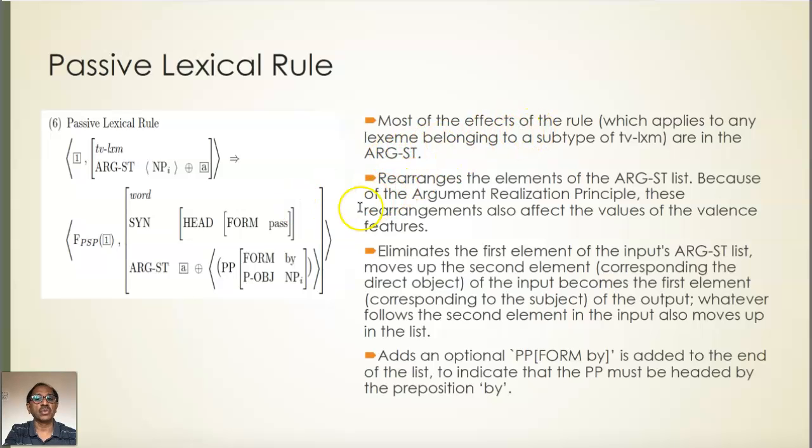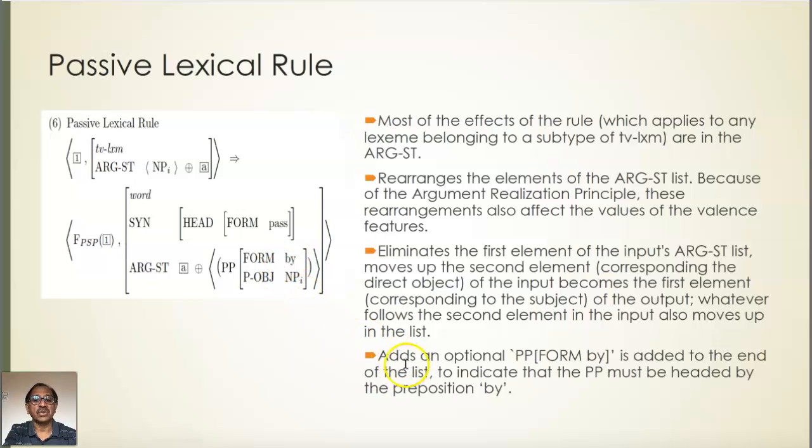Most of the effects of the rule are in the argument structure. What does the rule do? The rule rearranges the elements of the argument structure list, and because we have the argument realization principle, these rearrangements also affect the values of valence features. Valence features will be affected because of the movement. It eliminates the first element of the input's argument structure list, that is, it moves up the second argument to the first position, and whatever follows the second element in the input also moves up in the list.